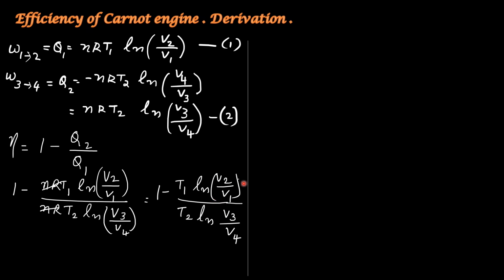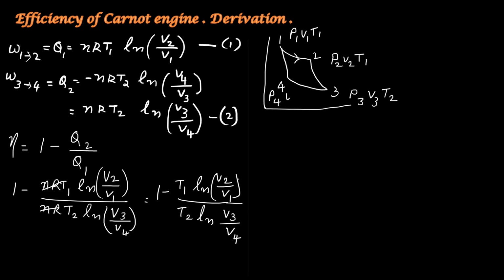Now we have to see how this V2 by V1 and V3 by V4 are related. For that, we will just recall the PV diagram for Carnot cycle. I will represent the graphical representation for all the 4 processes taking place here. We will also mark the points 1, 2, 3 and 4 and the corresponding state functions at each point. Okay. We have to show that V2 by V1 is equal to V3 by V4.